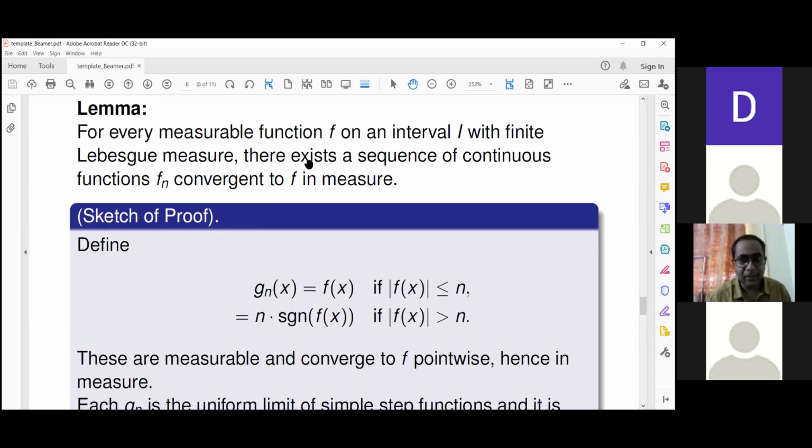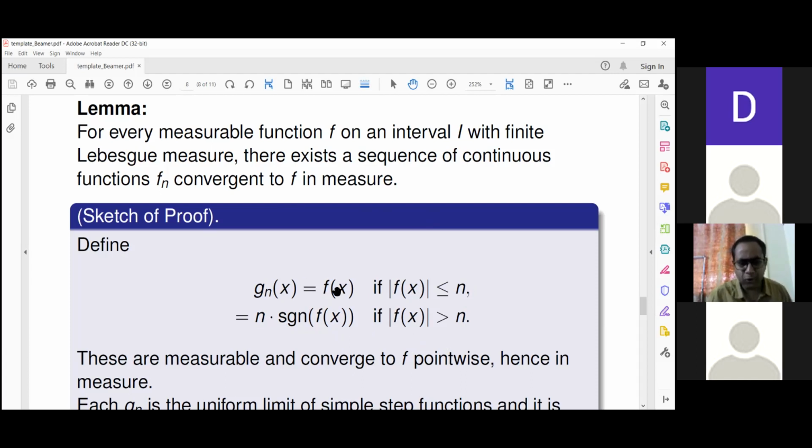Suppose you are given a measurable function f on a finite interval, that is, an interval of finite Lebesgue measure. The trick is to define the function g_n: keep the function untouched where its value is up to n, and after that define it as n times sign of f. That is, it is going to be either plus n or minus n if f is very large.